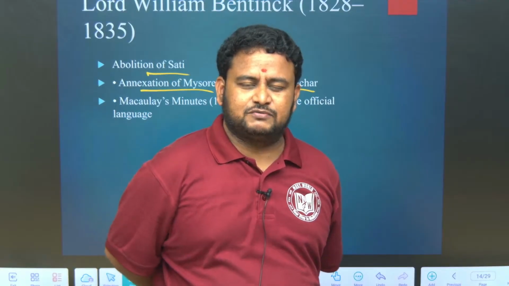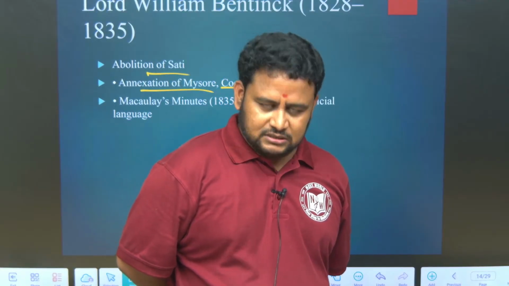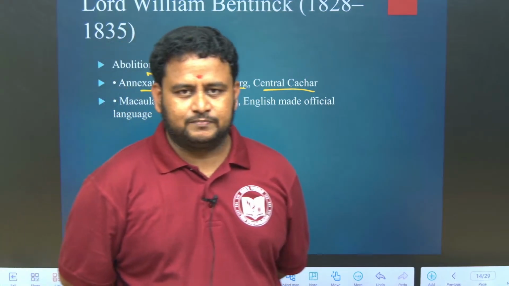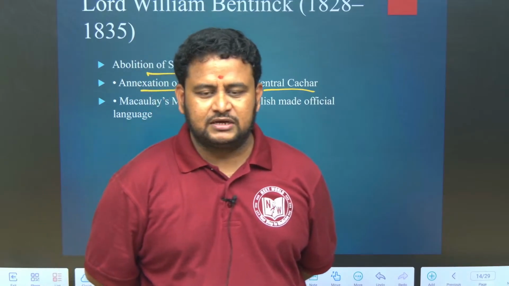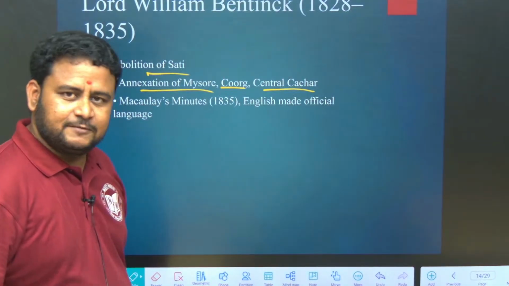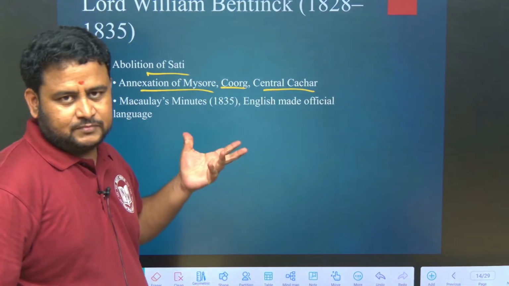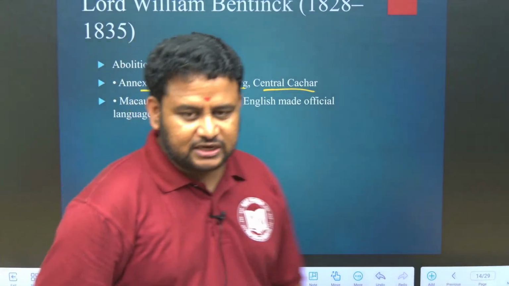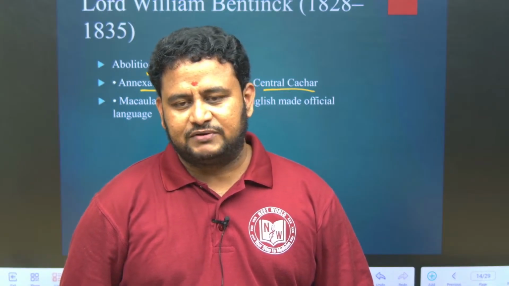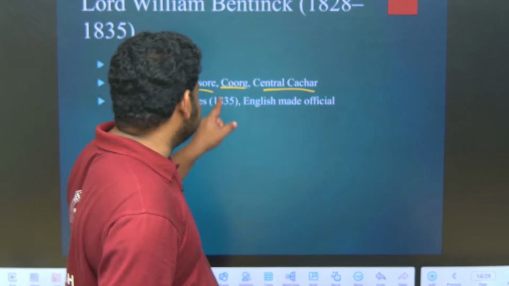So, he did some reforms, but he was still a British. So there was the policy of annexation that he followed. He annexed Coorg, Mysore. There are nearby places Mysore, Coorg and Kachar, that is Central Kachar. All these places he captured, he annexed. When I talked about the Constituent Assembly, I told you that certain areas were commissionerate areas. What are those areas? Coorg, Kachar, and two other areas, Ajmer-Marwar, and also Delhi. So they were all commissionerate areas, and one of them is Coorg, Kachar.